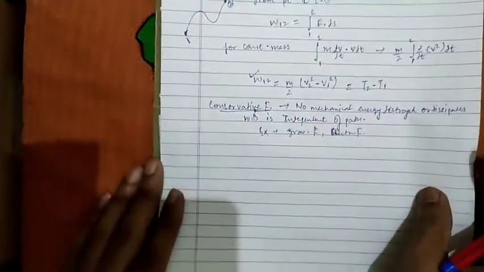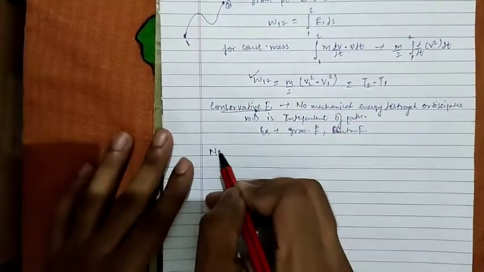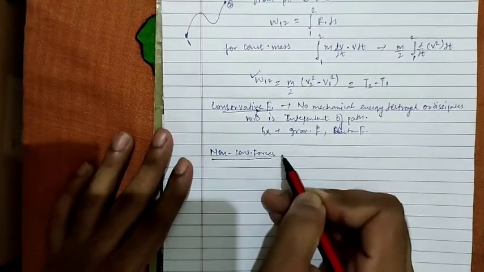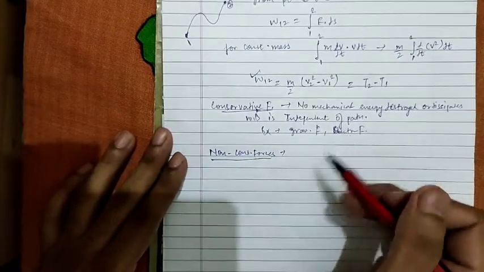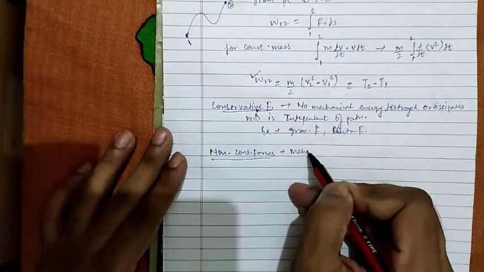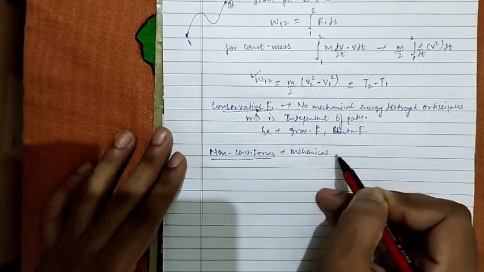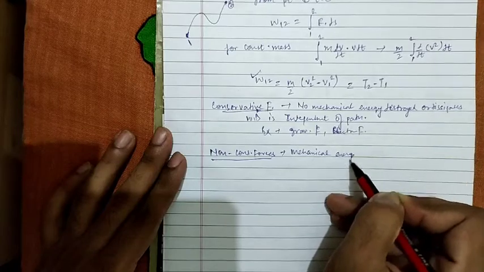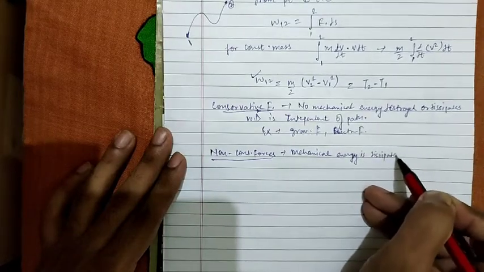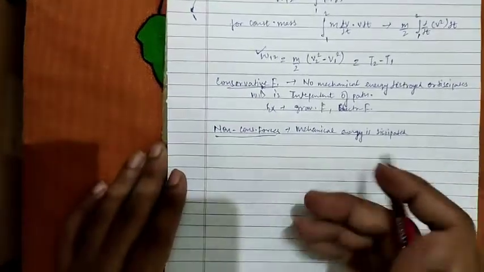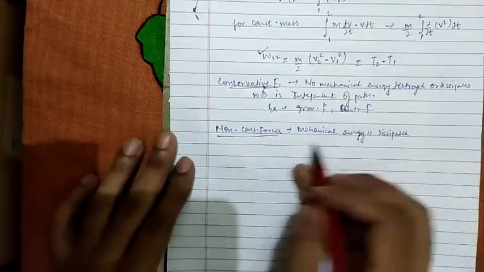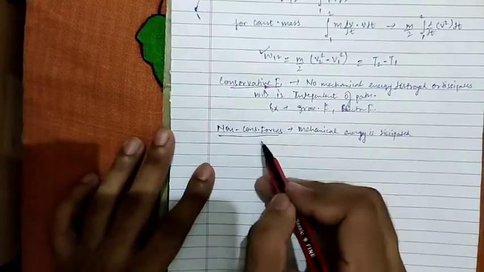Now let's move on to the non-conservative forces. These are the forces in which mechanical energy is dissipated, or you can say destroyed. So work done will depend upon the path, and it will not be independent of that path.